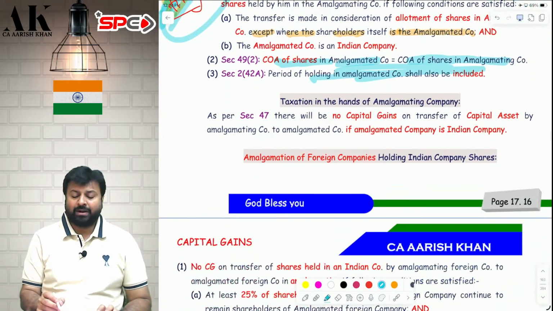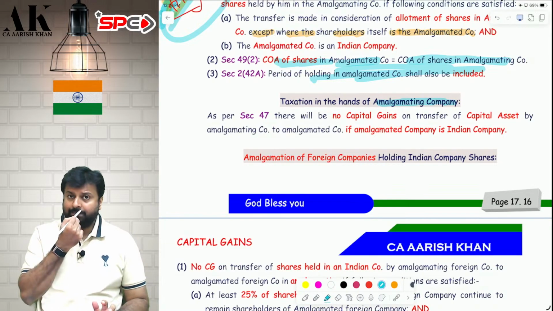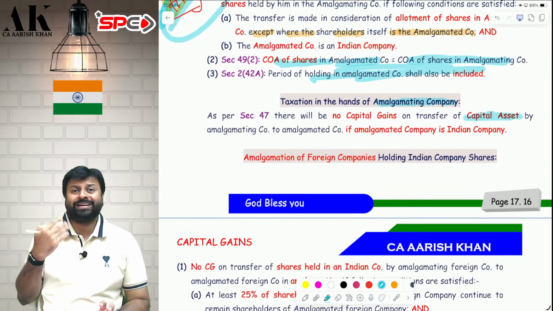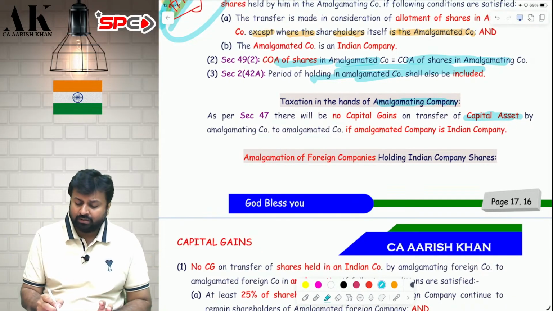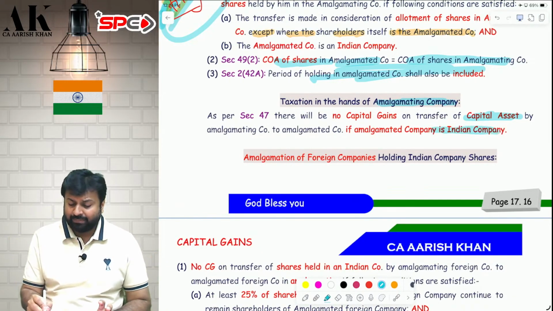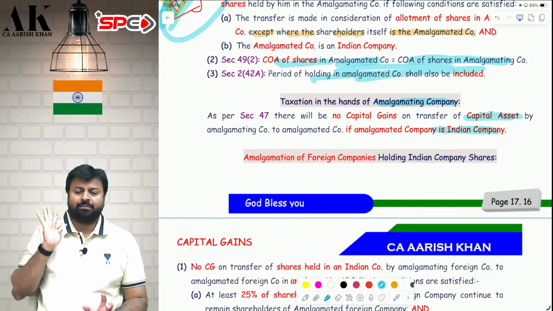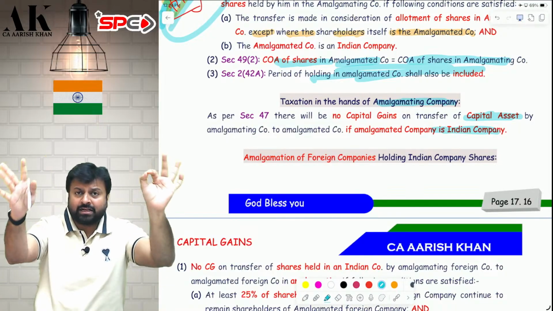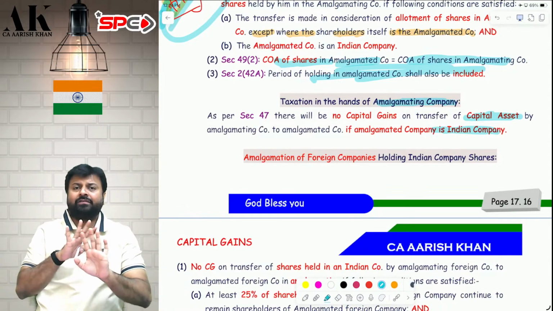Let's move on to the second part now. What is the treatment in the hands of the amalgamating company? Amalgamating company A Limited will transfer a lot of capital assets to the amalgamated company. All of them are exempt, subject to only one condition, that the amalgamated company should be an Indian company. If the amalgamated company is an Indian company, all assets transferred from here to there are fully exempt.